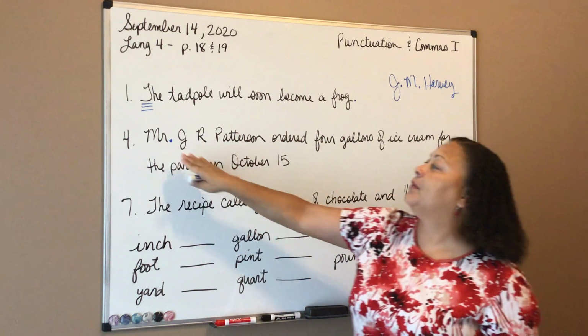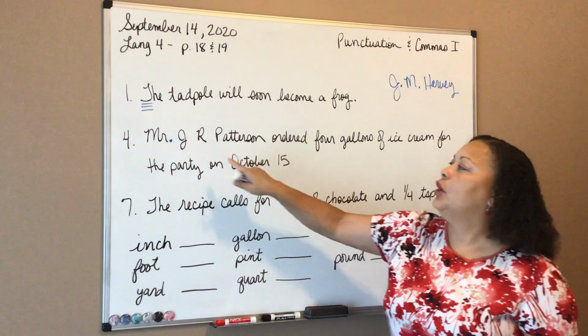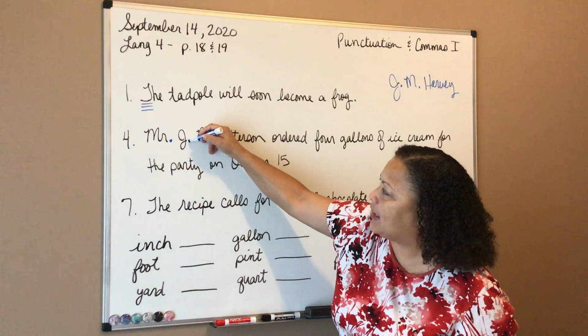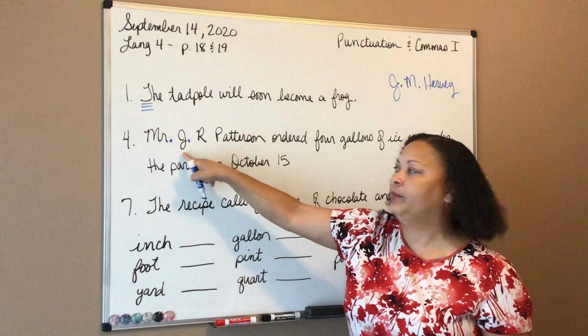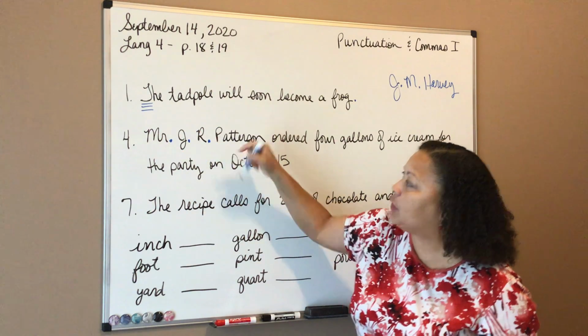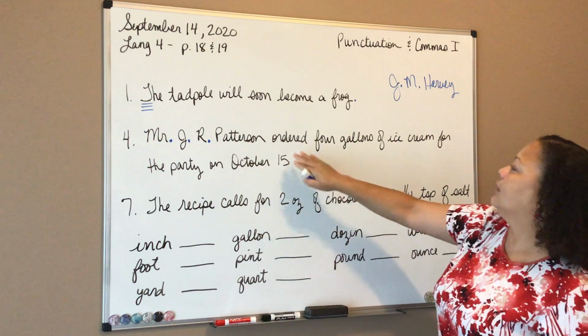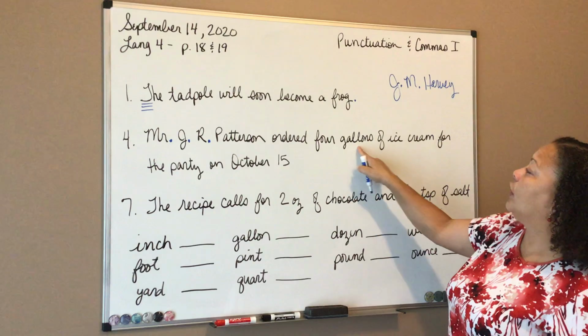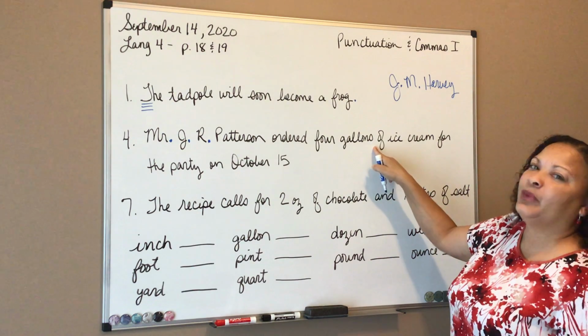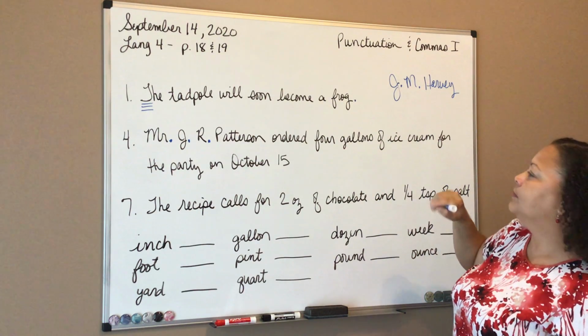Same scenario with Mr. J.R. Patterson. You want to put a period after the J because J is an initial. You put a period after the R because R is also an initial. And then Patterson ordered 4 gallons. Notice we have the word gallons here, but it's not abbreviated. We don't need a period there.